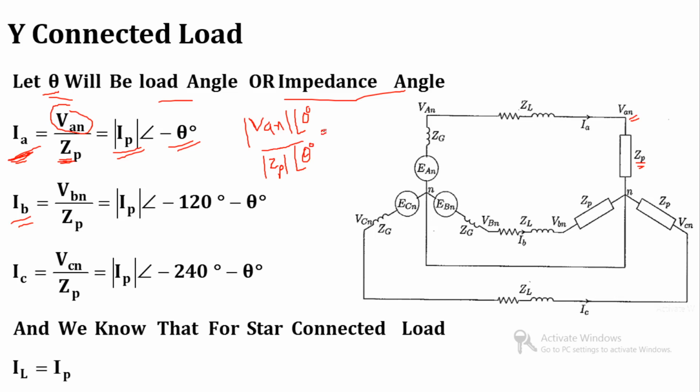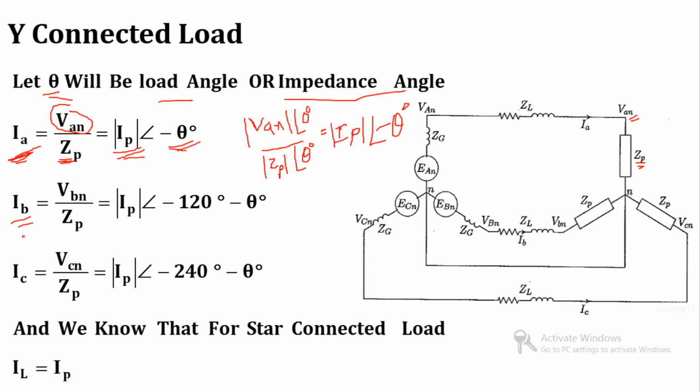So let's consider the magnitude mod VAN by mod ZP is equal to mod IP. The division of angle will result in subtraction of angle, numerator minus denominator. So 0 minus theta is equal to minus theta. So that's why I have written over here mod IP at an angle minus theta degree.